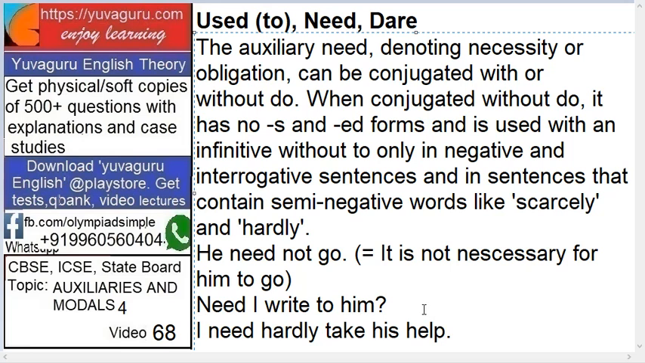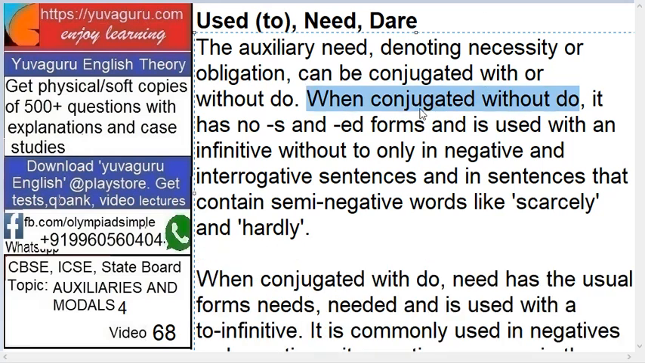Need I write to him? So again the same. Need I write to him, not conjugated with do. I need hardly take his help. Means again the same logic. Now this was without do.